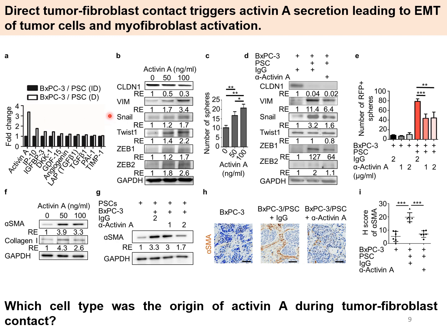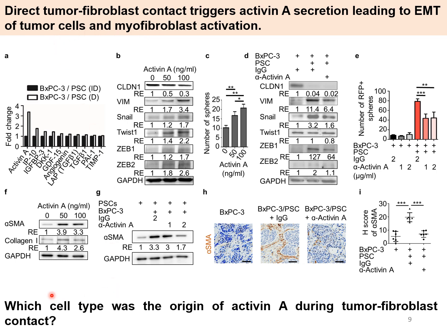And indeed, Activin A can induce EMT and sphere formation, and neutralization of Activin A can suppress EMT and sphere formation. In addition, Activin A can activate fibroblasts, measured by alpha-SMA and collagen 1. Neutralization of Activin A can suppress fibroblast activation. Therefore, direct tumor-fibroblast contact can trigger Activin A secretion, leading to EMT of tumor cells and myofibroblast activation.